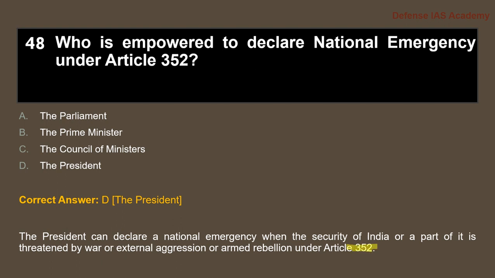So, Article 352 says that the President has the power to declare a national emergency when there is a threat to a part of India or to the full security of India.